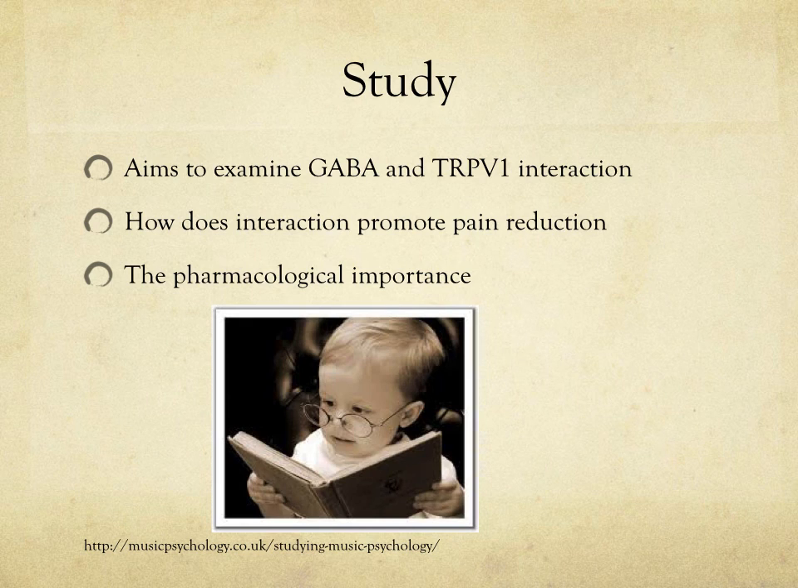In the research article that I reviewed, the aim of the experiment was to examine GABA receptors and TRPV1 interactions, so how they interact with one another and also their relation to the entire nociceptive pathways. How does interaction promote pain reduction? So what pathways does it affect and how does it achieve this? What is the pharmacological importance? So does this lead to any drug development?